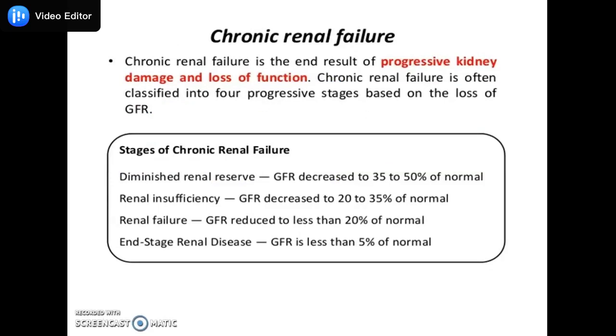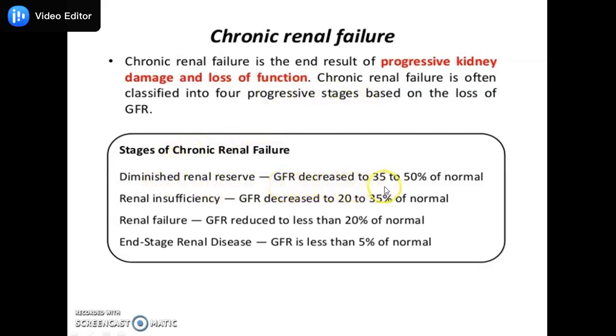The second is chronic renal failure. As we saw, acute renal failure is a reversible and sudden occurrence, but chronic renal failure is not a sudden one. It is progressive kidney damage and loss of function over 3 months or a longer period. It is classified into 4 progressive stages depending on the glomerular filtration rate.